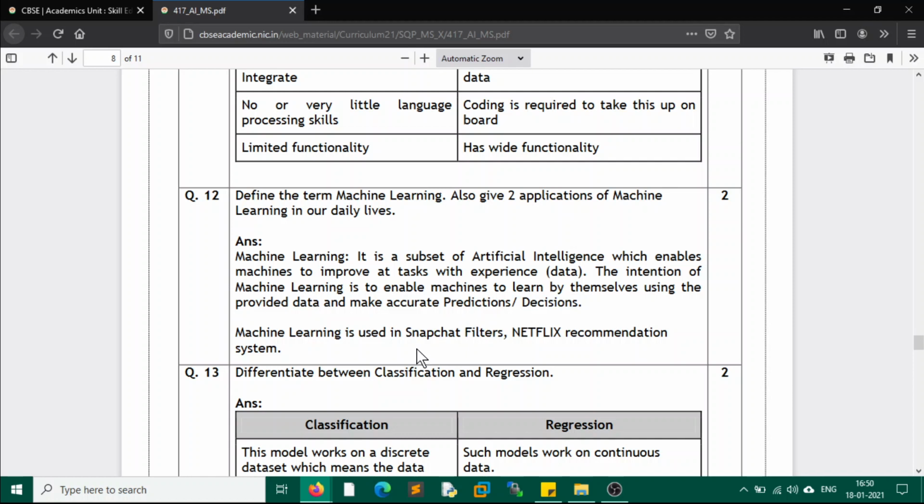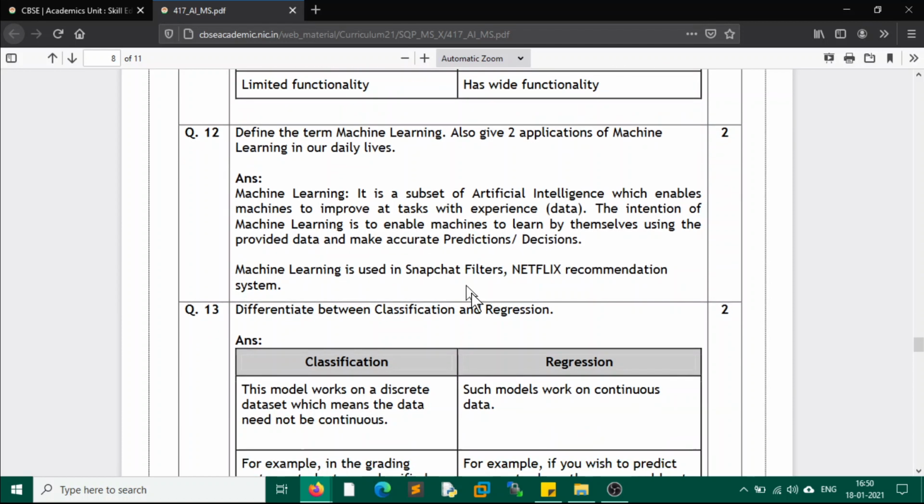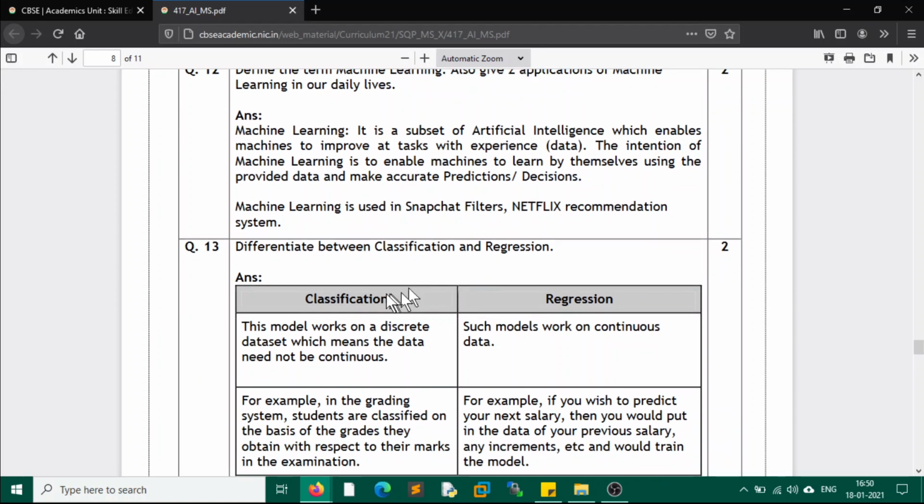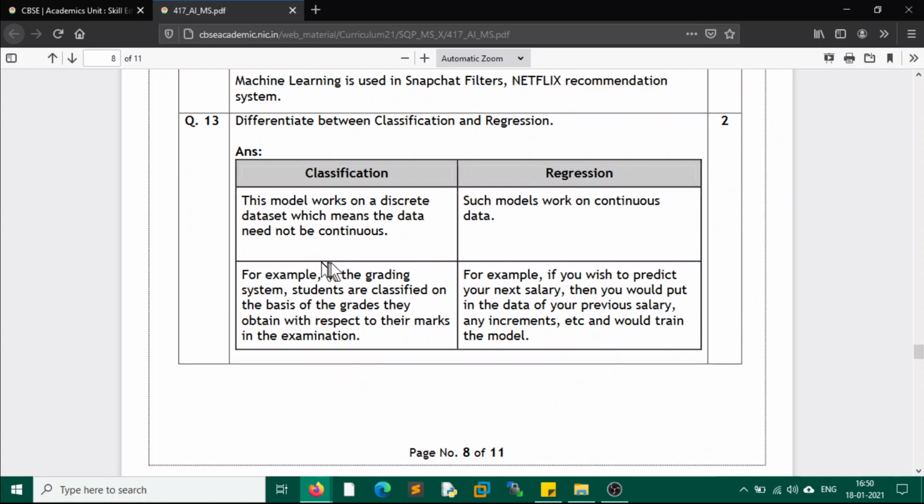ML has been used in Snapchat filters, Netflix recommendation systems, or the recommendation system on Amazon or Flipkart. So these are the result of ML or machine learning. Differentiate between classification and regression. Here we have the differences in this given table. Classification models work on a discrete data set, while regression models work on continuous data.